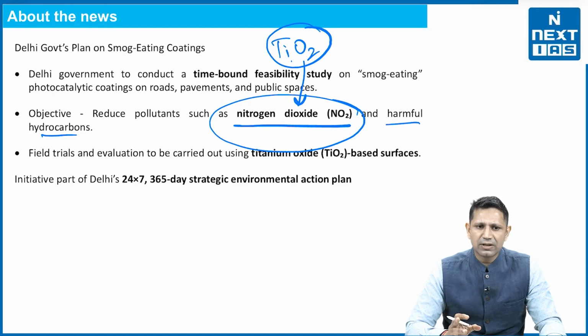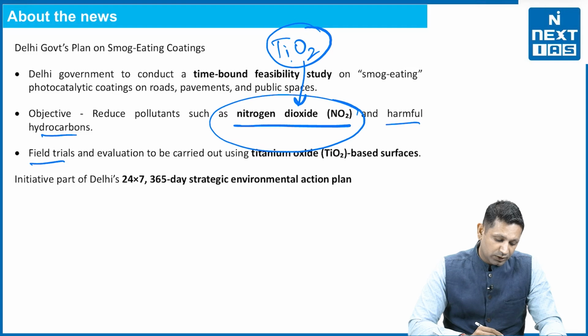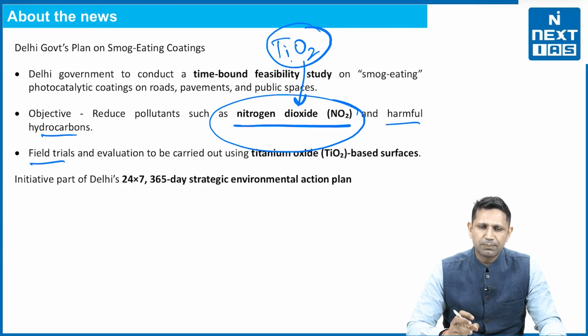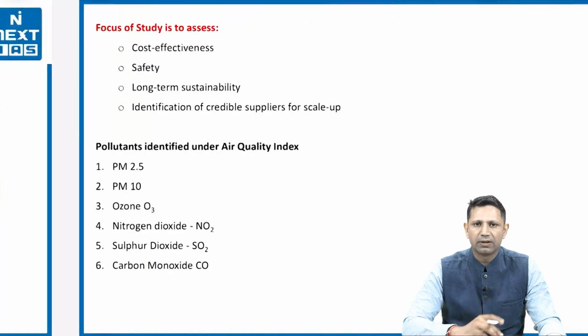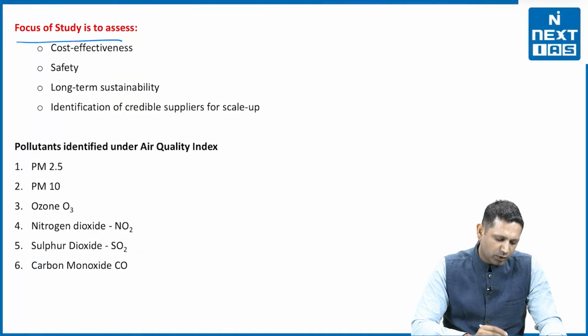Now Delhi government is initiating this project. That means the feasibility studies will be done, the reports will be taken up, and the Delhi government is going to collaborate with a technology institution like IIT Delhi or any other technology institution. Now the field trials will be done, and this particular project is under the initiative that is the 24/7 365 days strategic environment action plan of the Delhi government. Now let's see what the focus of the study will be.